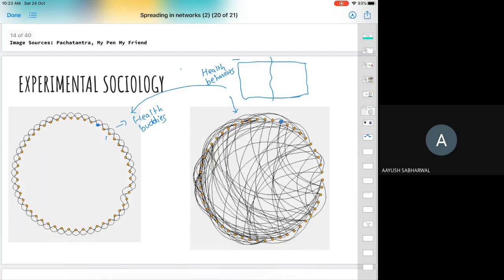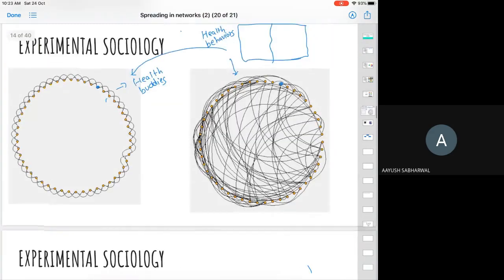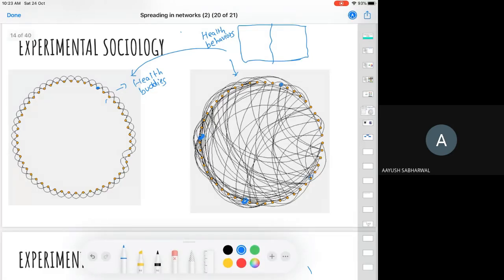And what he observed was, unlike diseases, behaviors don't spread quickly on random networks. Behavior requires a clustered network. And that's true according to the discussion we just had. So let's say I infect some persons in different parts of the network and they adopt something.